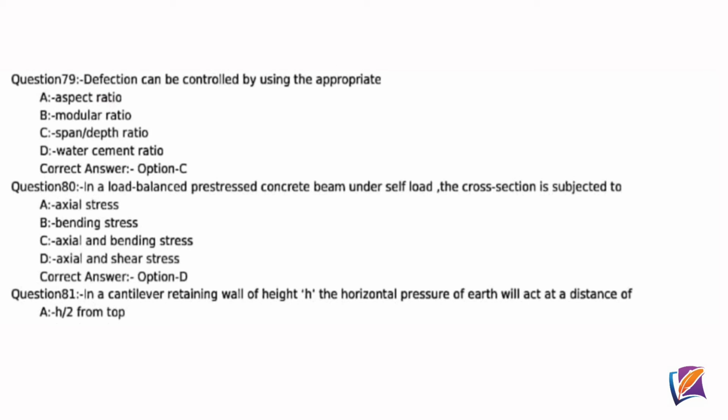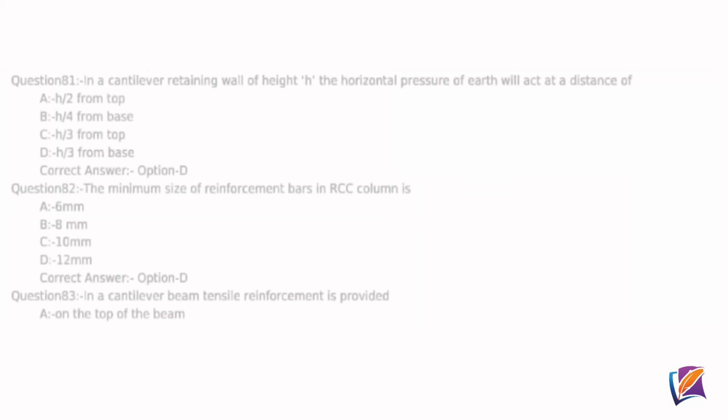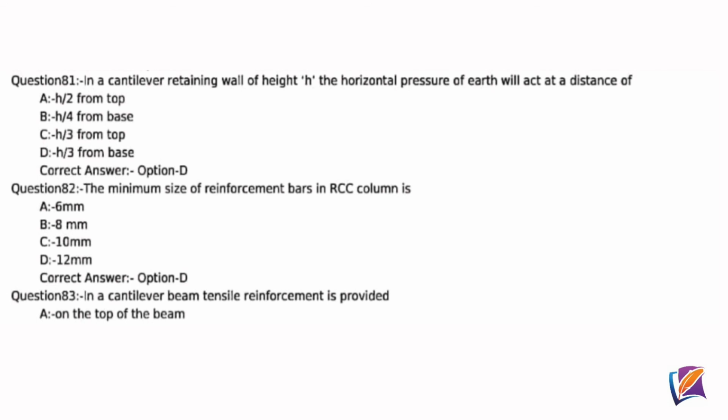Question 80. In a load balanced pre-stressed concrete beam under self load, the cross section is subjected to, correct answer option D, axial and shear stress. Question 81. In a cantilever retaining wall of height h, the horizontal pressure of earth will act at a distance of, correct answer option D, h by 3 from base. Question 82. The minimum size of reinforcement bar in RCC column is, correct answer option D, 12 mm.